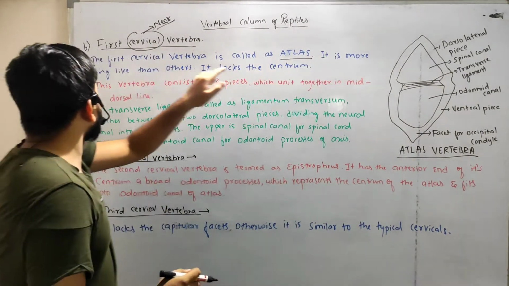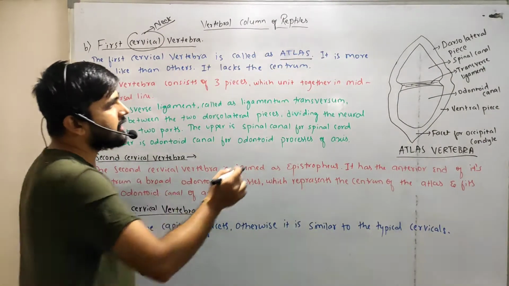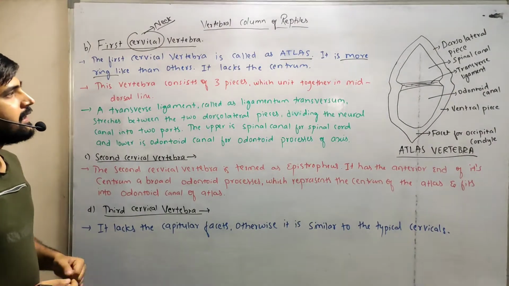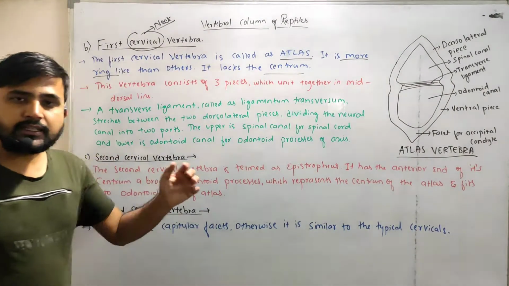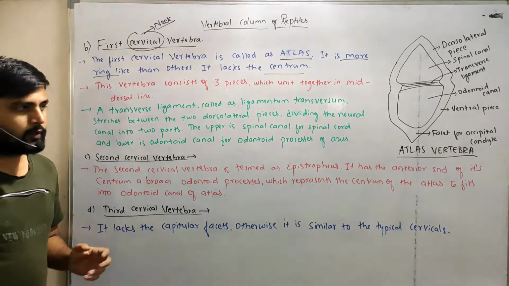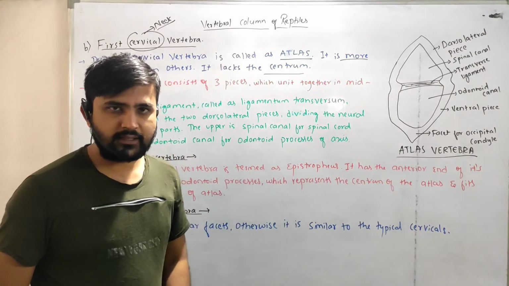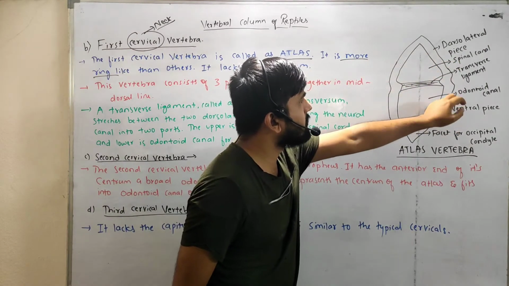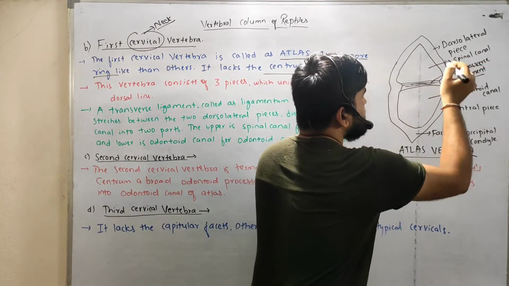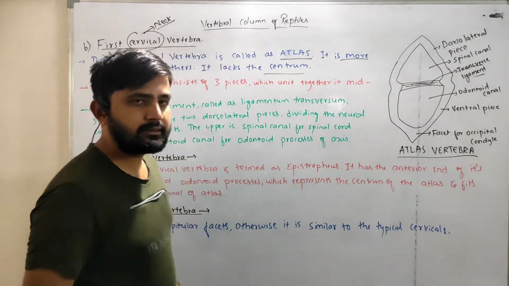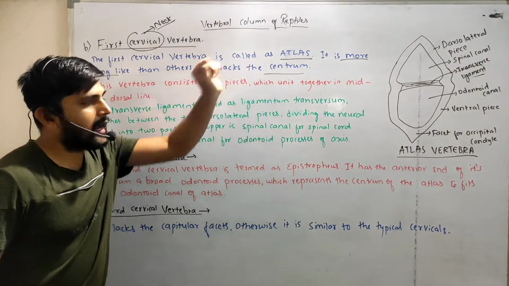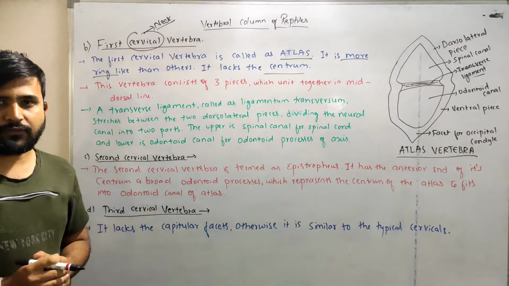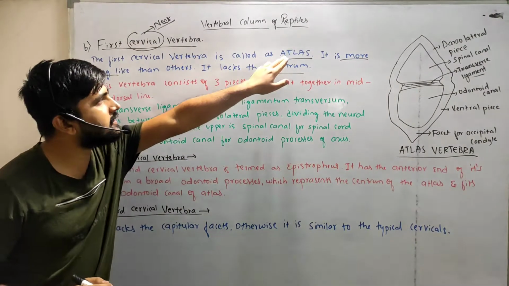It is more ring-like than the other vertebra, and it lacks the centrum. This atlas lacks the centrum. Okay, this is the structure of the atlas, right? So this is the dorsolateral piece, and this is the spinal canal, and these are the transverse ligament, odontoid canal, and ventral pieces. This atlas is the one vertebra which articulates with the bones of the skull. That's why it is called the atlas.